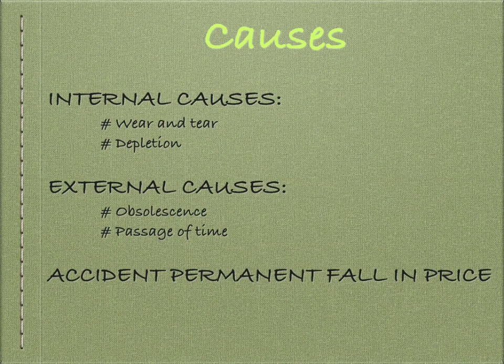Let us overlook once again what the causes of depreciation are. There are two types of major causes, internal cause and external cause. We have discussed this earlier. Internal causes are wear and tear and depletion, whereas external causes are obsolescence and passage of time.